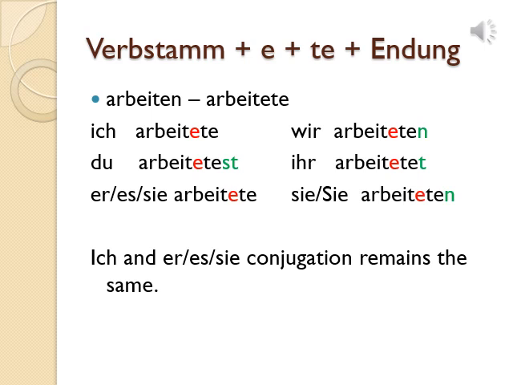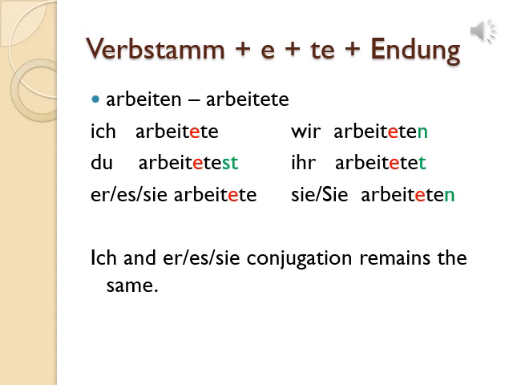In case of du, you have to add st. So it will be du arbeitetest. Where you have to add n, similar to last time: wir arbeiteten. Ihr arbeitetet, t is added here, and sie arbeiteten. So what will you remember? Ich and er/sie/es, the Präteritum form will remain as it is, no change.